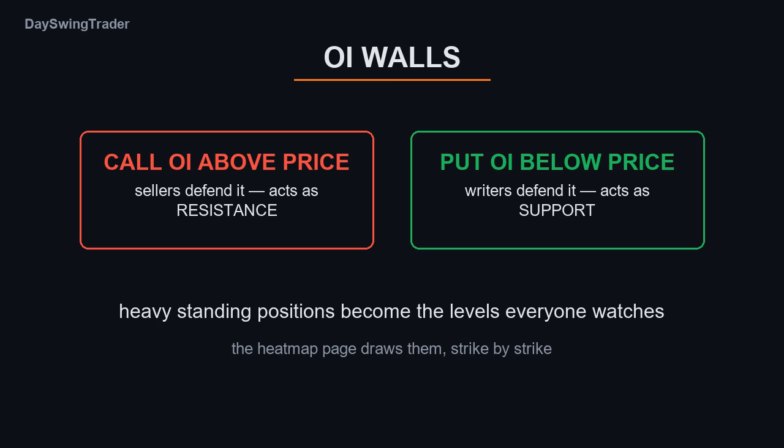And OI walls. Heavy call open interest above the price, sellers defend it, and it acts as resistance. Heavy put open interest below, writers defend it, support. Standing positions become the levels everyone watches. The heat map page draws them strike by strike.